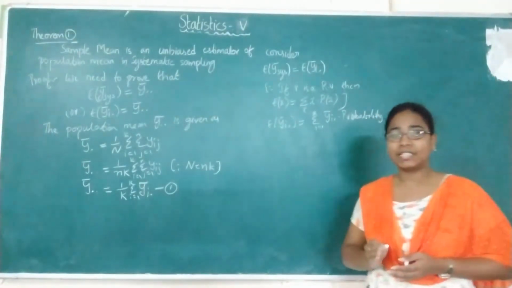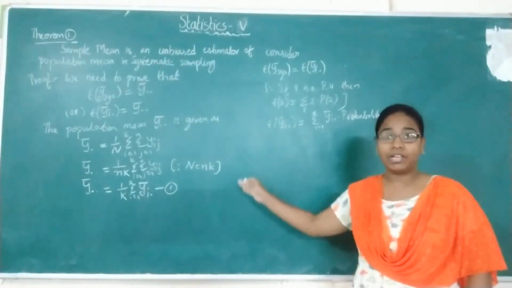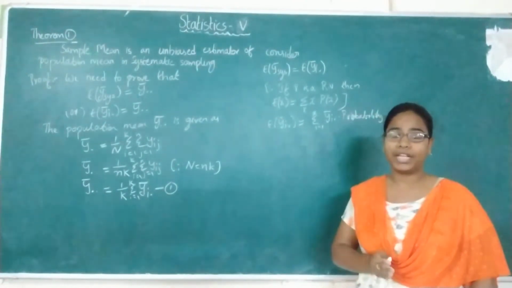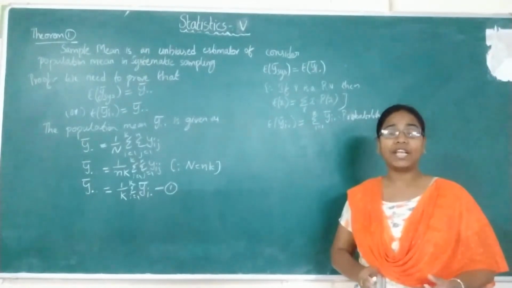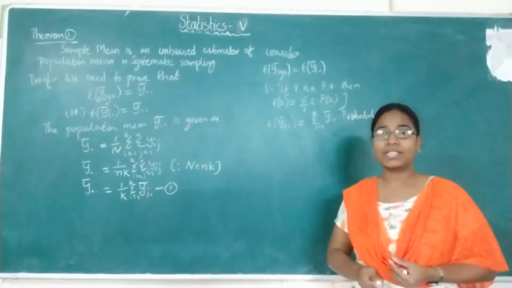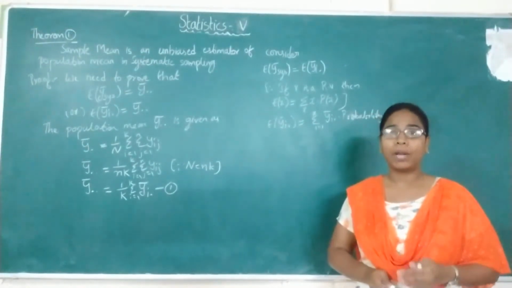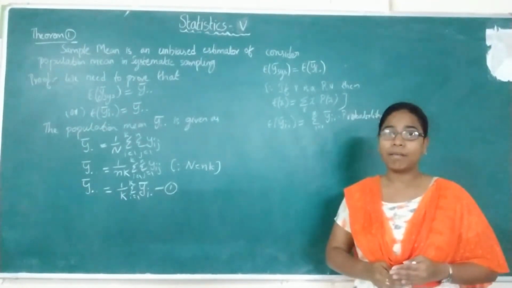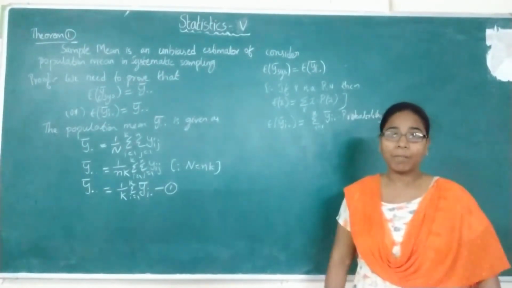In yesterday's last class, we wrote a table for the means and probability. If you observe the selection of the ith systematic sample, the probability is 1 by k. For all the k samples, the probability is 1 by k itself.